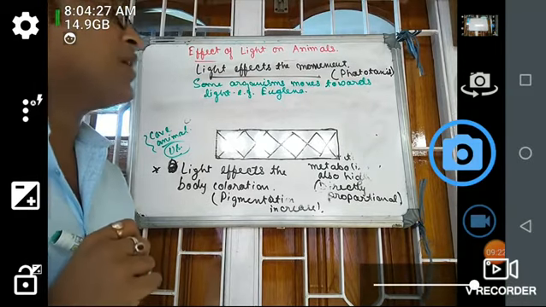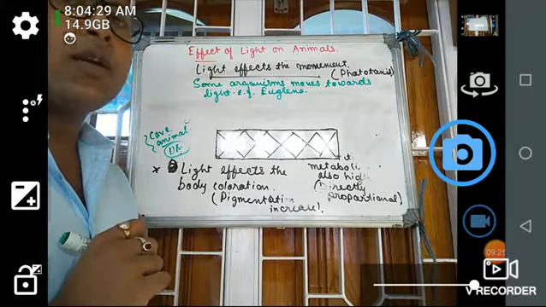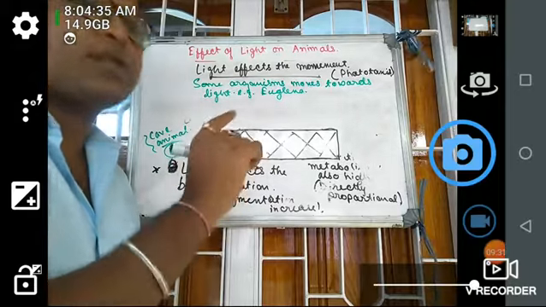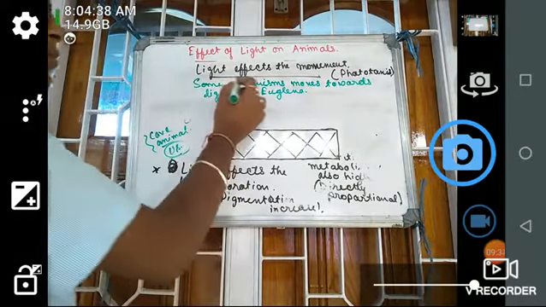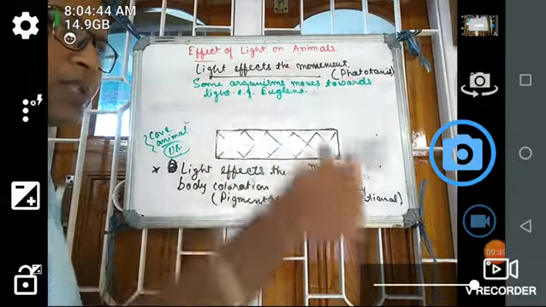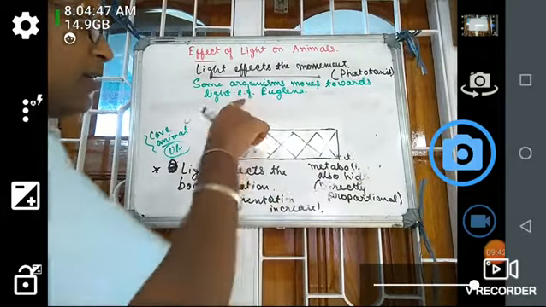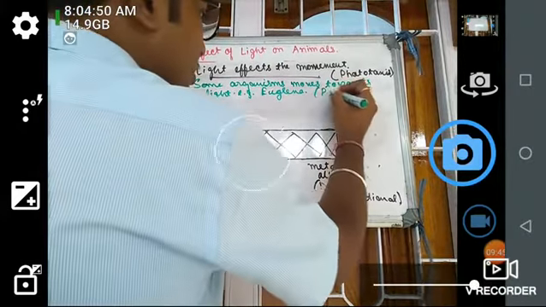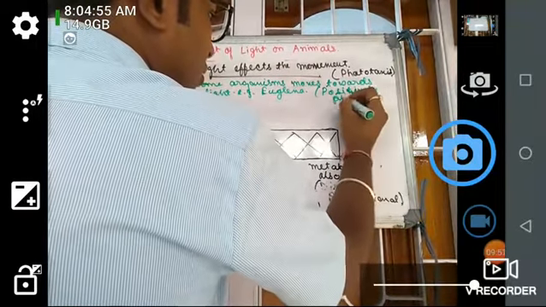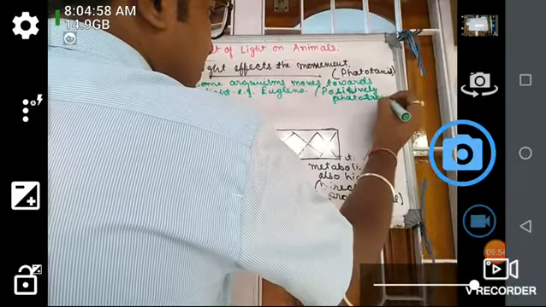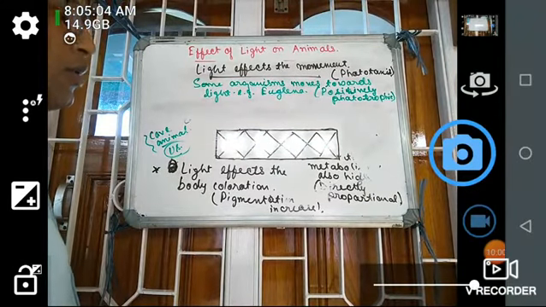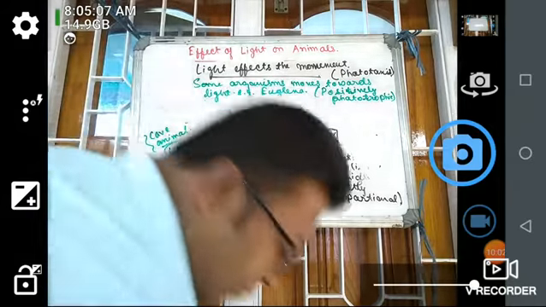So this eye spot helps to detect in which direction the light is present, and the euglena will move towards that direction. That is the case, that some organisms move towards light. It will move towards the side where light is present. That is in the case of euglena. This is known as positively phototactic.